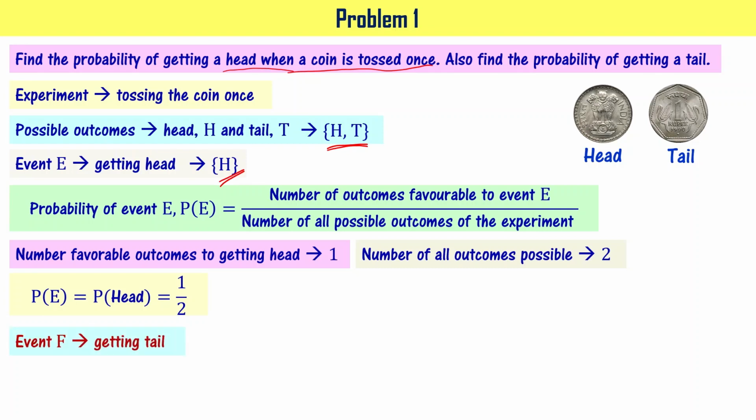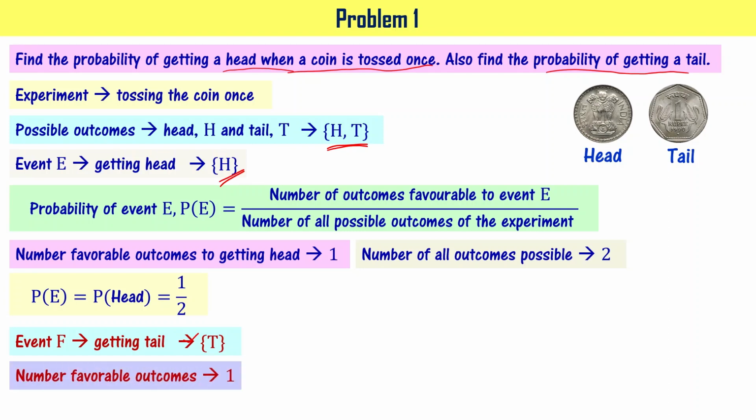Now the probability of getting tail, that is the second part of the question. That probability we have to know. For that I'm saying getting tail is event F. That is just T, right? So the number of favorable outcomes to get tail is 1 and the number of all possible outcomes is 2, right? We have seen that. So the probability of getting tail is going to be half. So this is what we are asked to find.